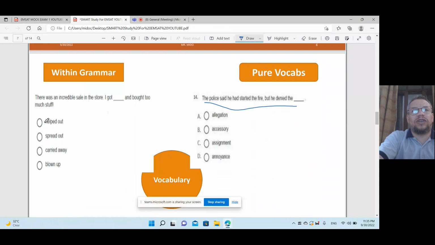So if you look at the choices here, you will find this is a phrasal verb, verb plus preposition. Verb plus preposition is one of the grammar topics, but here as a vocab, it is one of the vocabs, or the vocabulary section. So maybe within grammar, maybe pure vocabs. So this is the section of vocabulary.